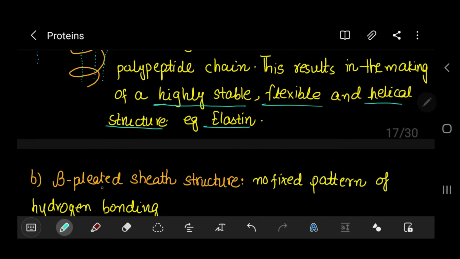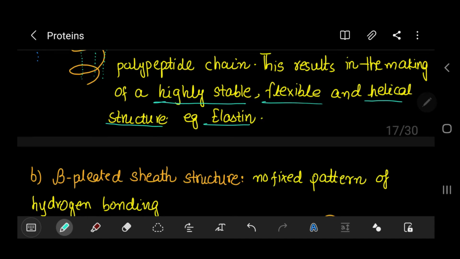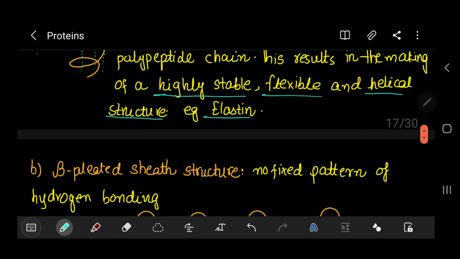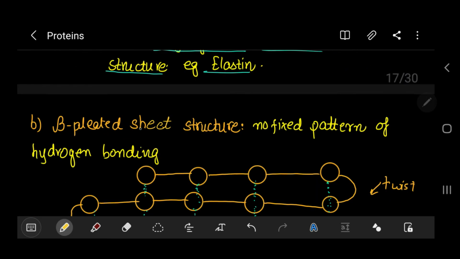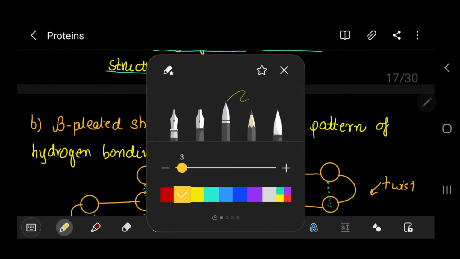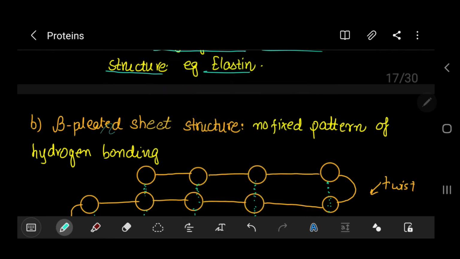The second secondary structure is a beta pleated sheet structure. We have no fixed pattern of hydrogen bonding. Sorry, it was a spelling mistake, not sheet. We have no fixed pattern of hydrogen bonding.